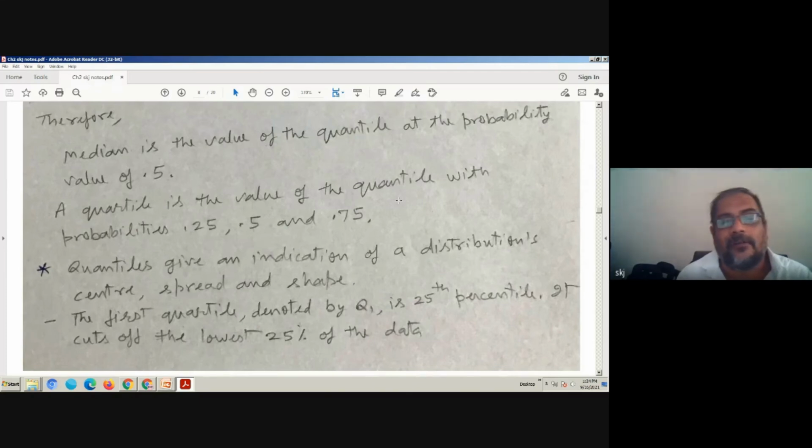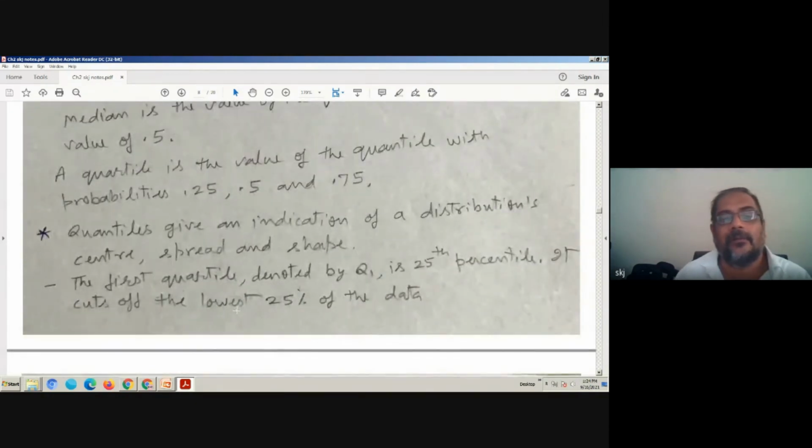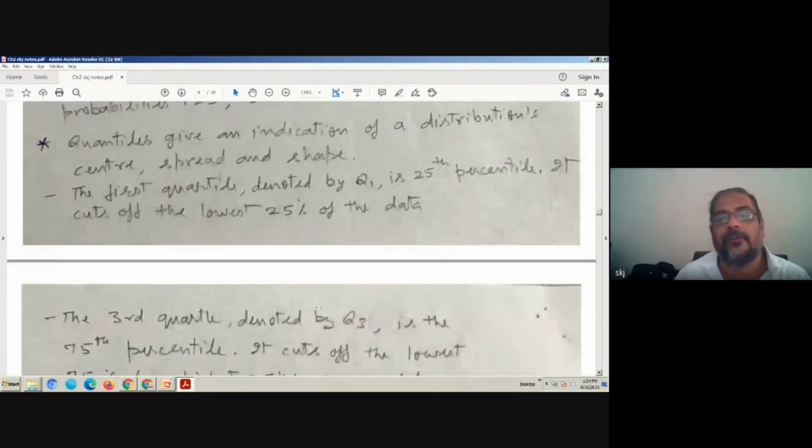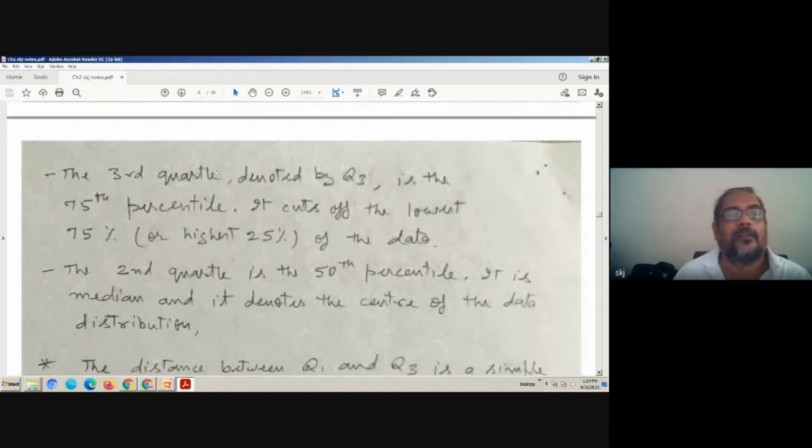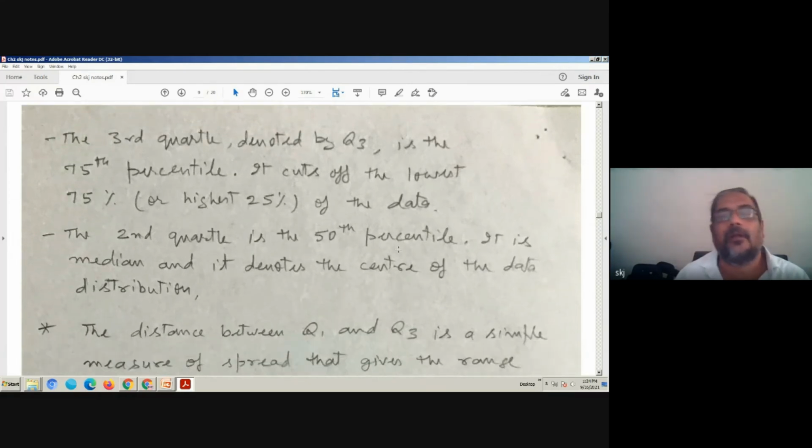The first quartile, denoted by Q1, is the 25th percentile. It cuts off the lowest 25% of the data. The third quartile, denoted by Q3, is the 75th percentile. It cuts off the lowest 75% or the highest 25% of the data.